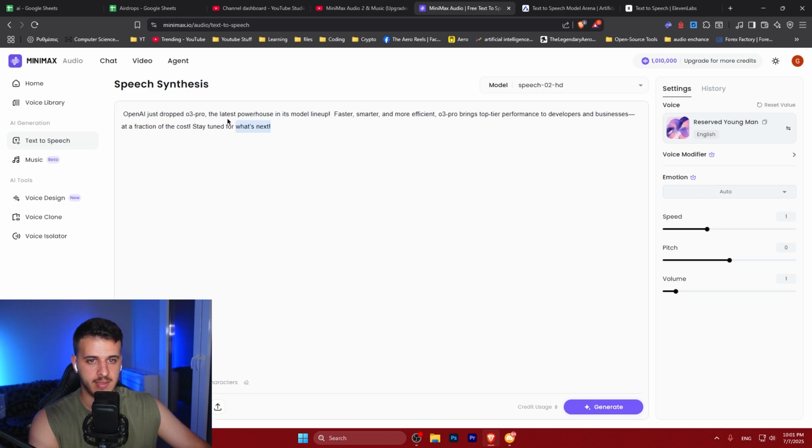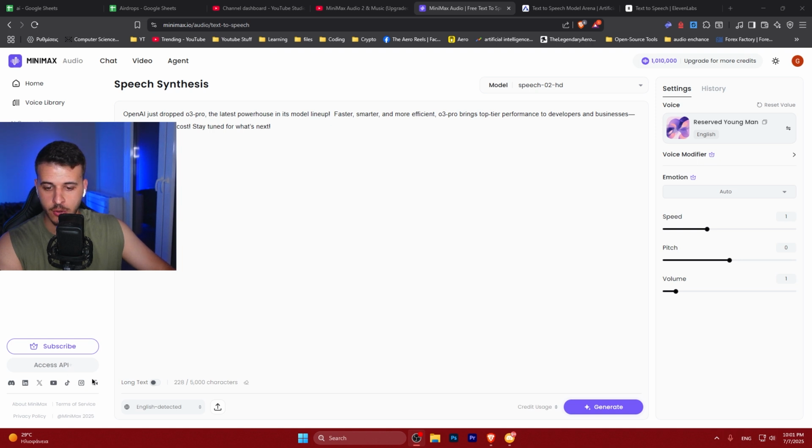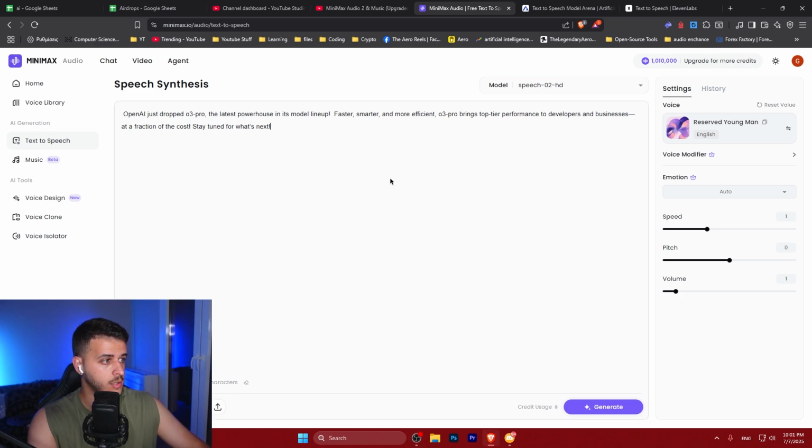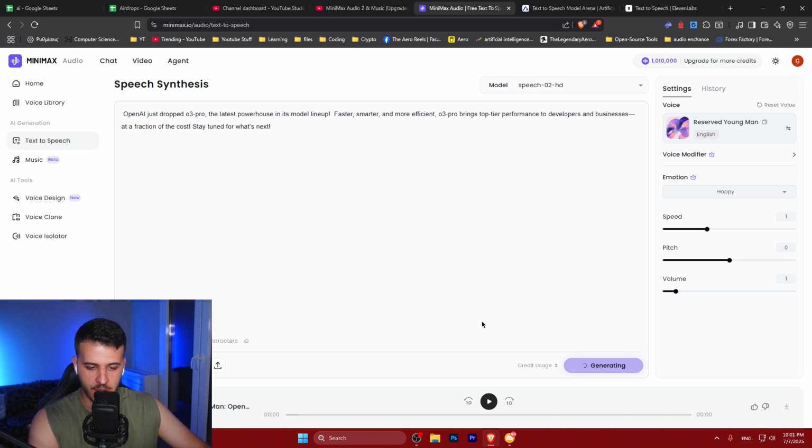Click Generate, and it opens up this screen. You can also select here, you don't see it, but let me show it to you, long text. So this allows you to put even more characters, but you will have to wait longer. Up to 200,000 characters. This is pretty insane. You can also add emotion to the voice. And I would likely say here that happy, I think, is the best option in terms of what we try to do. Click the generate button. It's generating the response. And boom, it's ready. It's super fast.